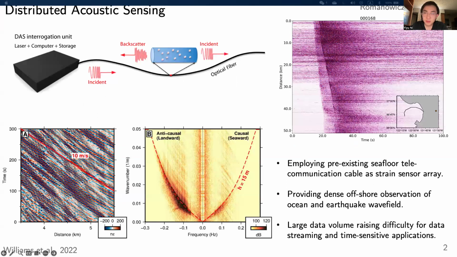So we know DAS is a technology that turns an optic fiber into strain-sensor arrays. It has improved our understanding of ocean and earthquake wave phenomena by providing dense observation, especially in the offshore area. However, due to its high spatial and temporal sampling rate, the data volume of a typical DAS experiment is big, usually at terabyte scale. This clearly causes issues for data streaming and limits time-sensitive applications.